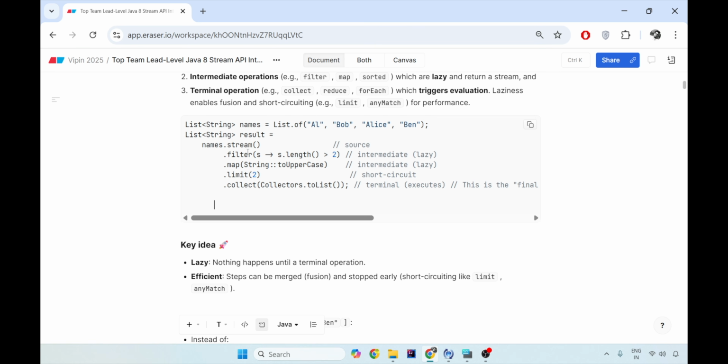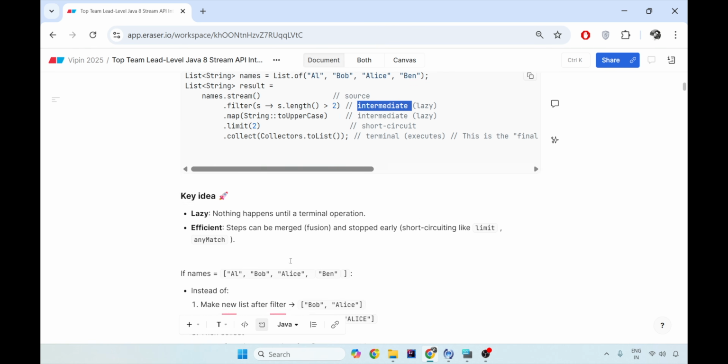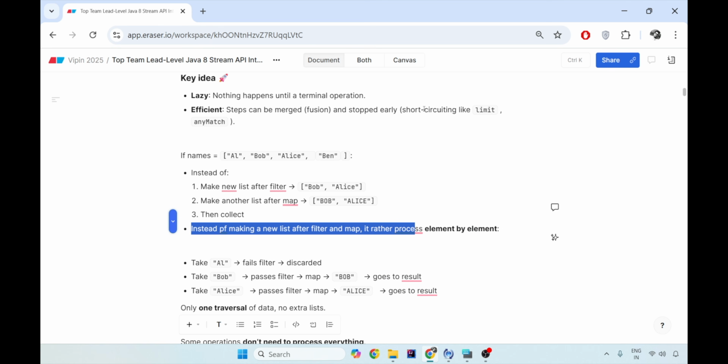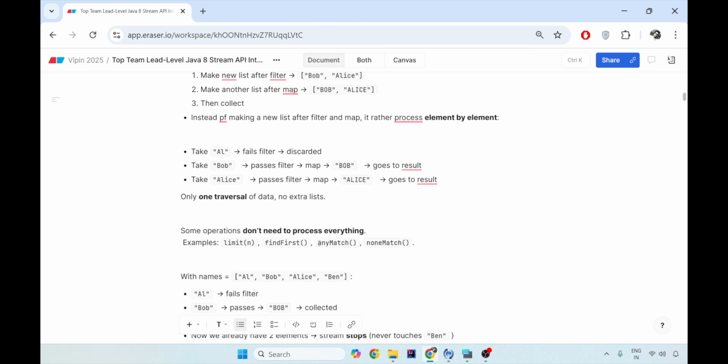It is not that after filter, the whole list will be created as a new list of 3 items, and after map, again a list will be created of these 3 as capital letters. No, that is never the case. Your intermediate operations never create the output as a list. Rather, each element is processed step by step in the case of short circuit operations and fusion.